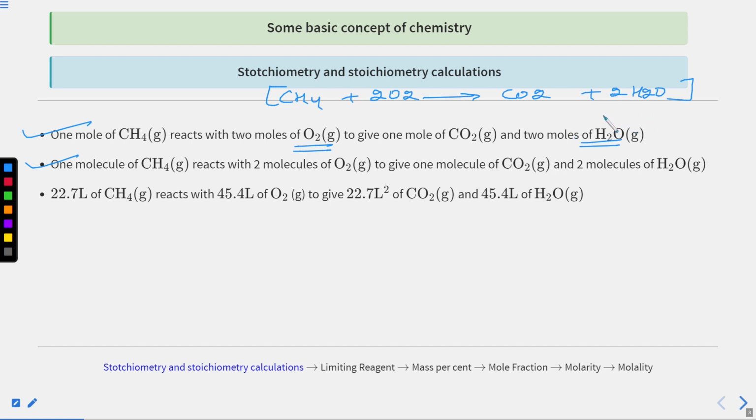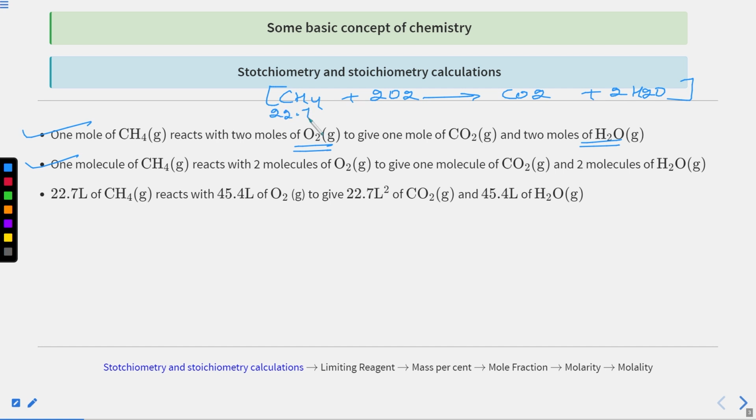In terms of volume, you know Gay-Lussac's law and Avogadro's law: equal volumes of all gases contain an equal number of moles. 1 mole contains 22.7 liters, so 2 moles comes out to be 45.4 liters.